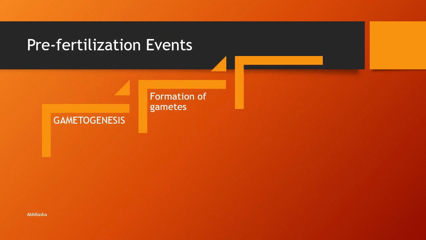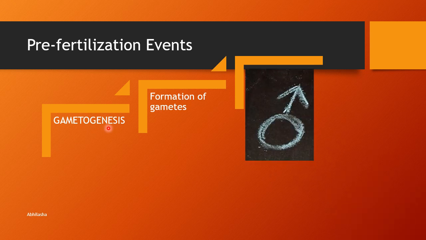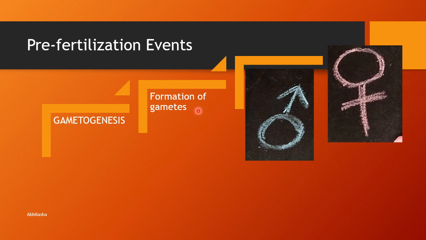We start with the pre-fertilization events. For sexual reproduction to occur, an organism needs to make gametes and then ensure that the gametes are brought together so that fertilization can occur. These two steps are included in pre-fertilization events, that is gametogenesis or formation of gametes, and gamete transfer.